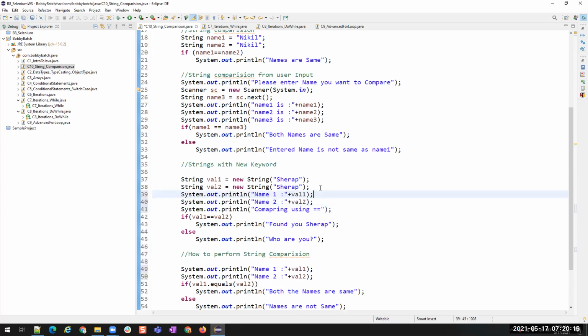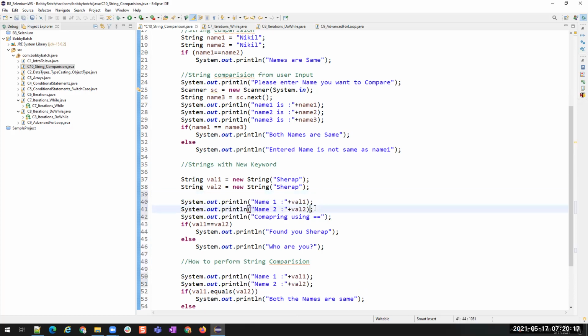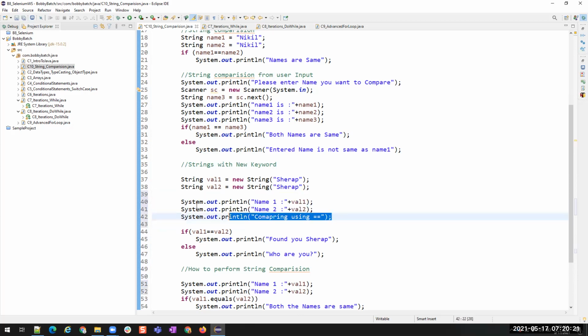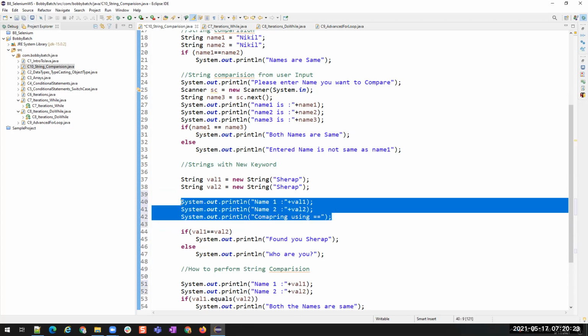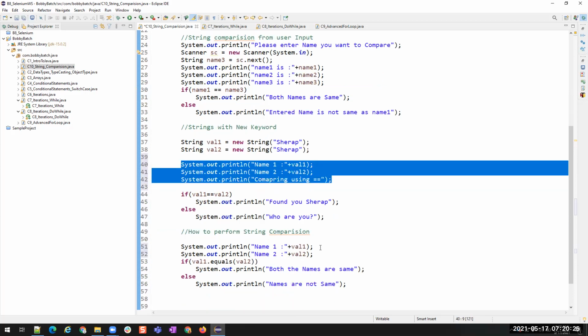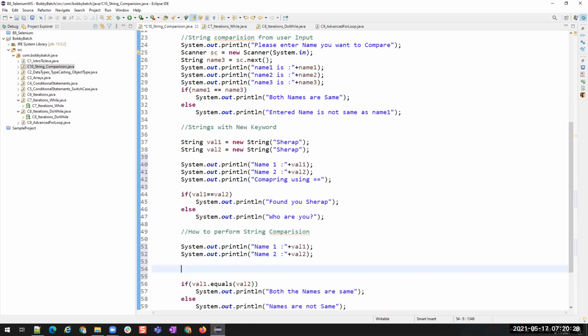I'm writing extra statements so that you will see value 1 and value 2 printed in the console. There is information that this is comparing using double equals, and here we are comparing using dot equals.